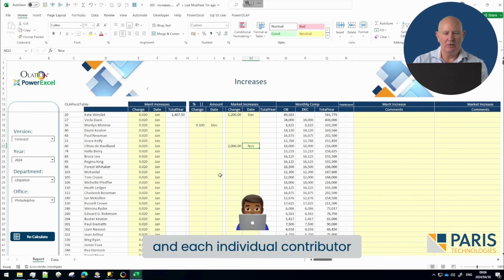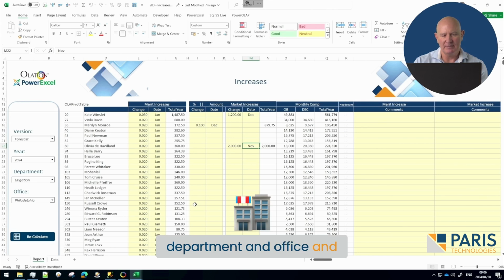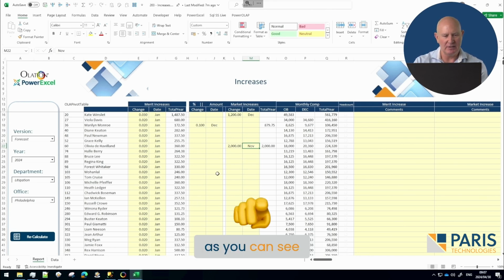And each individual contributor will have their own template, and they can choose their own department and office and populate this. And as you can see, this will be fairly easy to populate and quite quick.